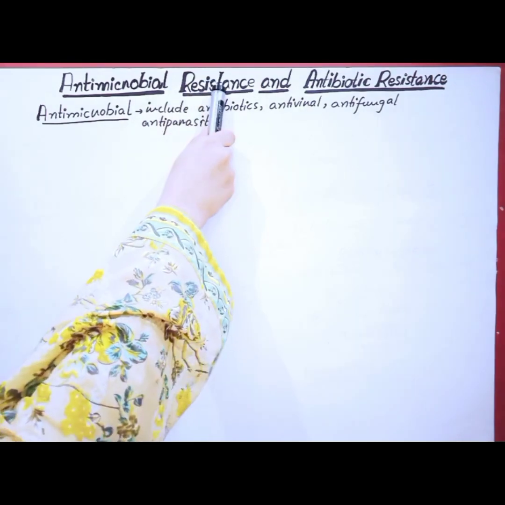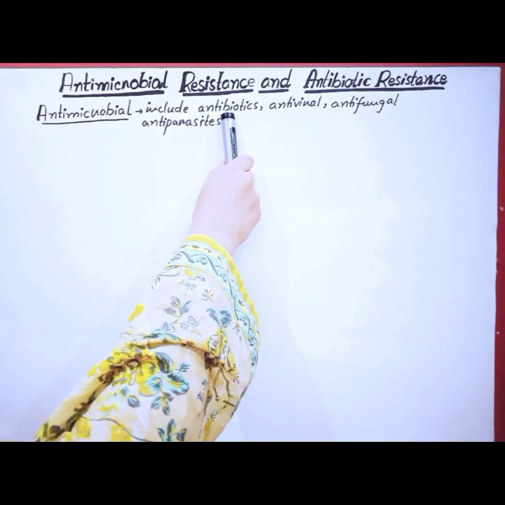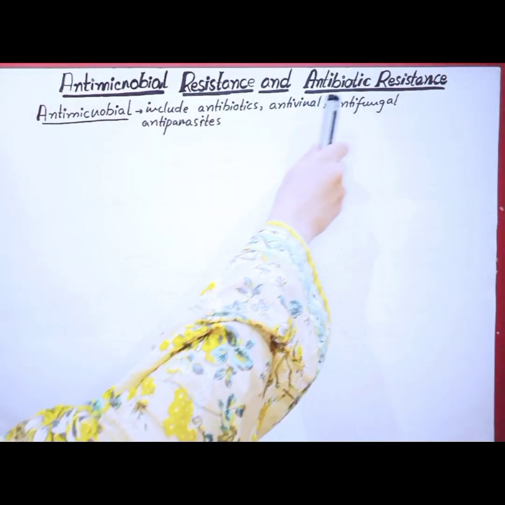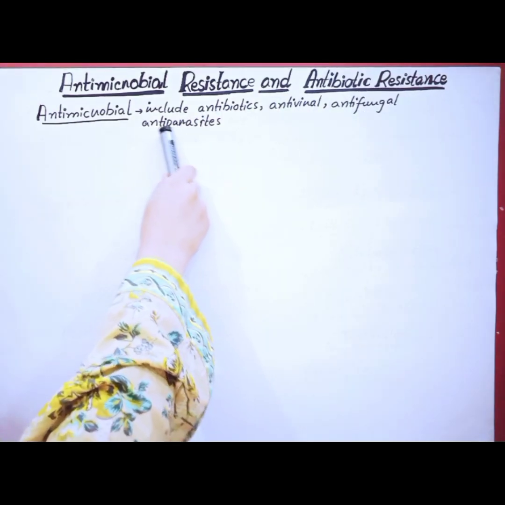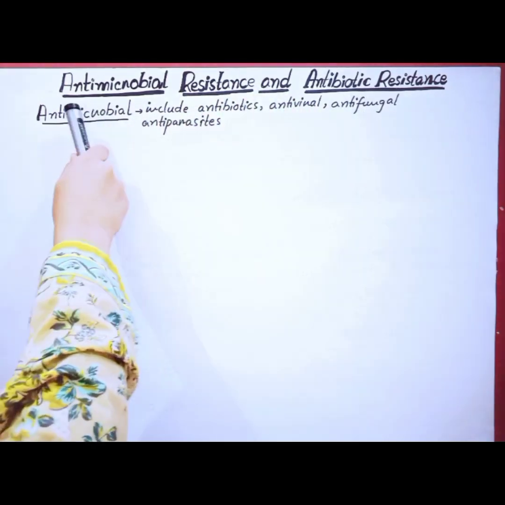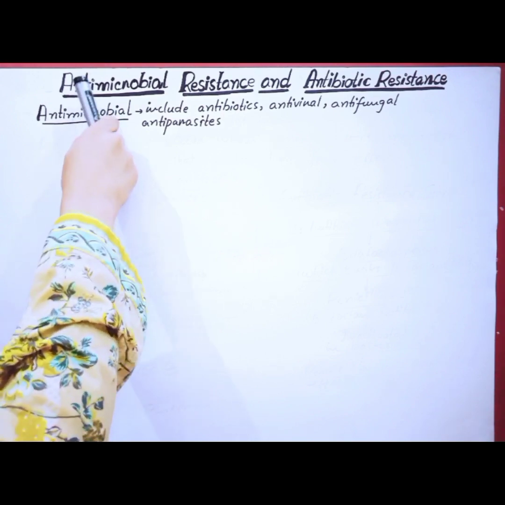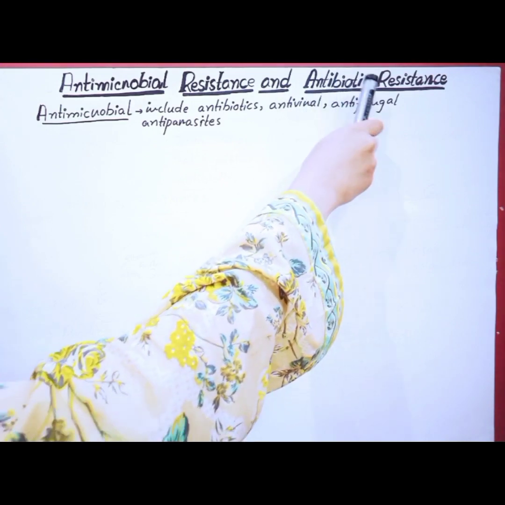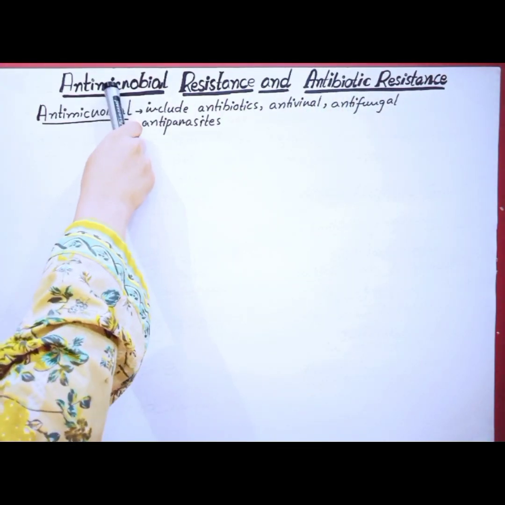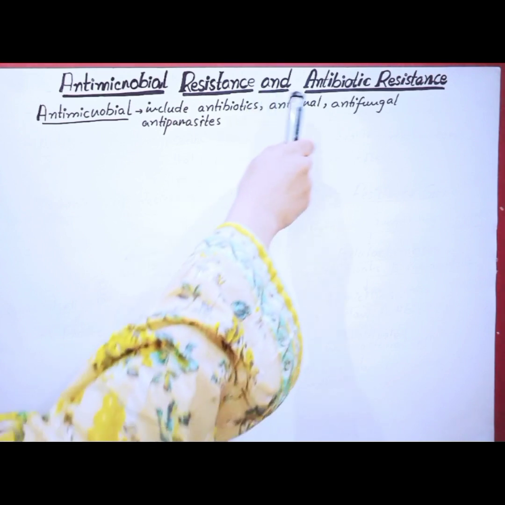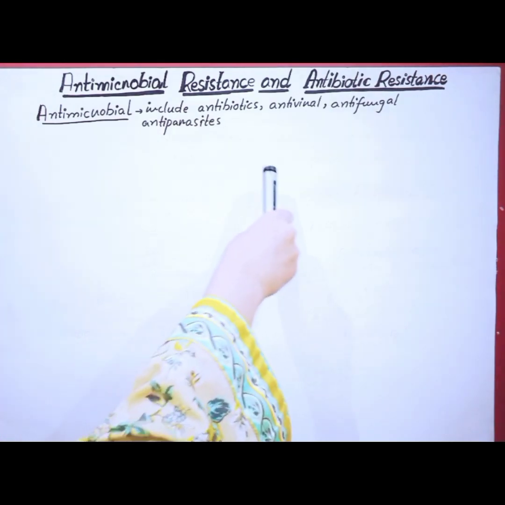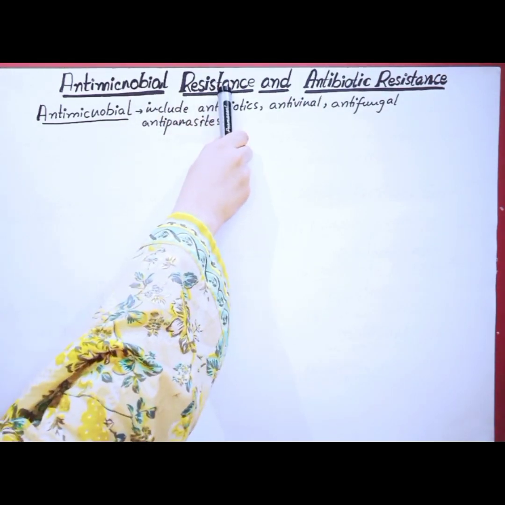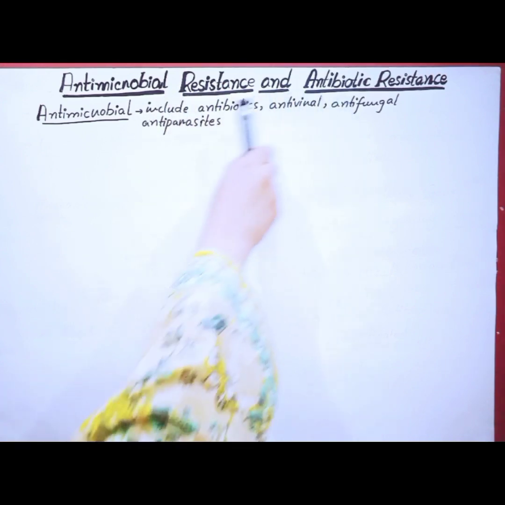Antimicrobial resistance means we talk about the antibiotics, antivirals, antifungals and antiparasitics. All these drugs are included in antimicrobials. So antimicrobial resistance is a broad term and antibiotic resistance is a subterm of antimicrobial resistance. In antibiotic resistance, we will just talk about the resistance to those drugs which are used against bacteria. In antimicrobial resistance, all these medications are involved.